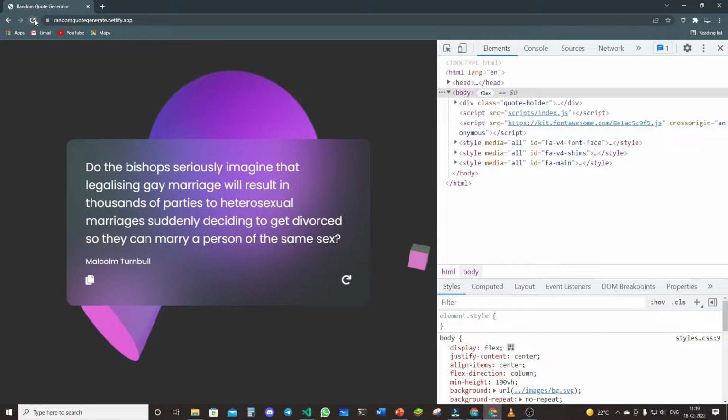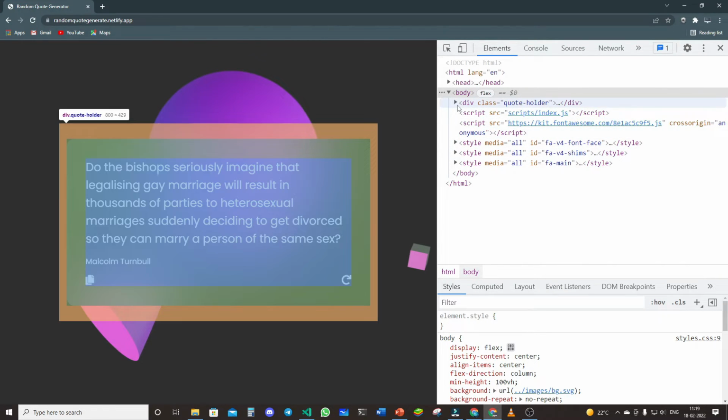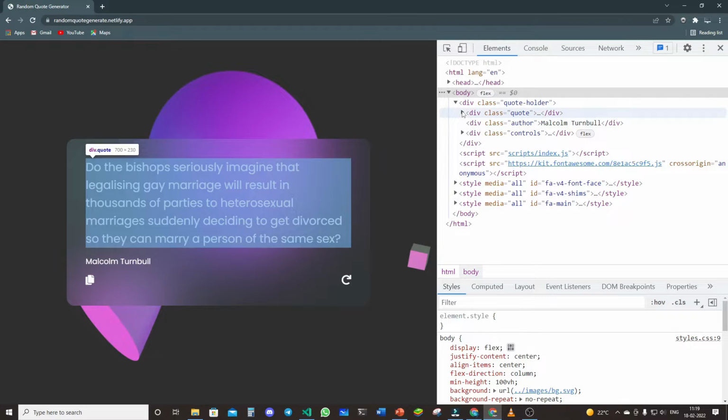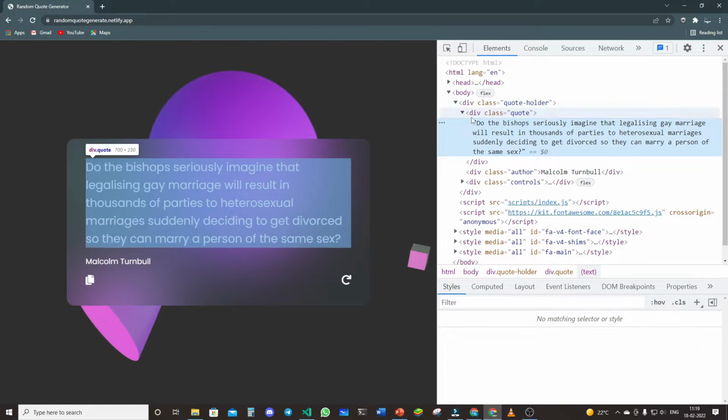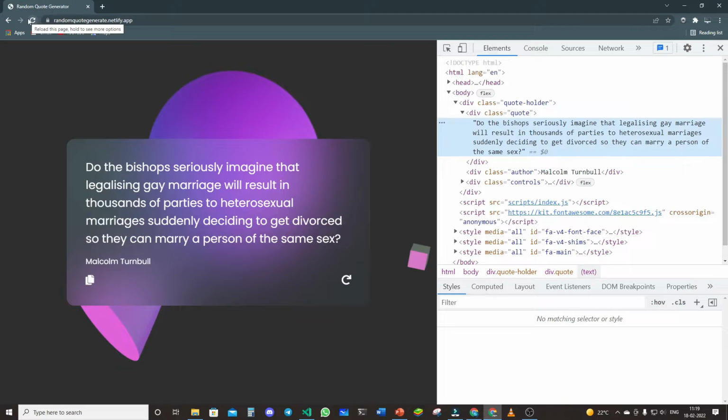So how does it work? I'm going to show you here that this code is not there in my HTML. If I try to show you, you can see only this code is there in my HTML. When I refresh, you would see a new code, but that new code is not in my web page. It's coming from some other server. Okay, it's not on my web page.